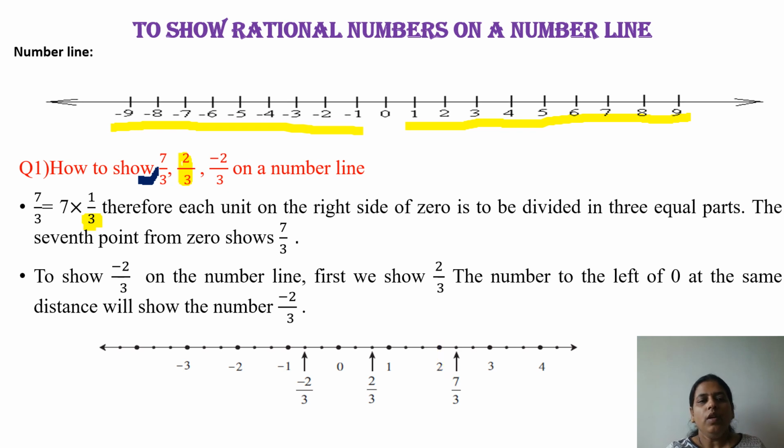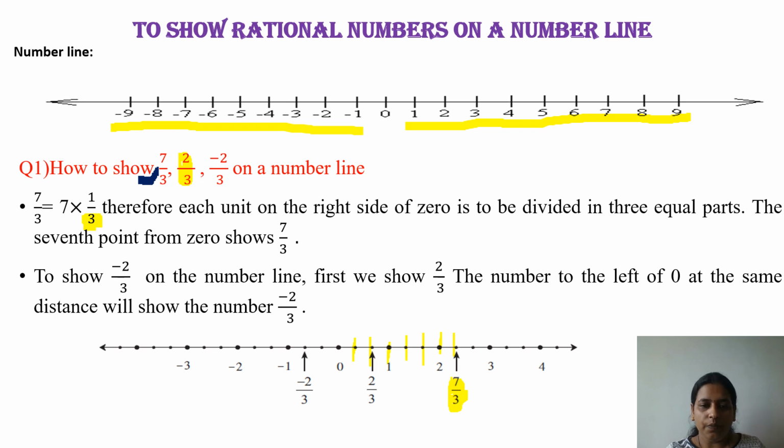From 0, count one by one. 0, here is 1, here 2, here 3, 4, 5, 6 and then 7. So this is your 7 upon 3.